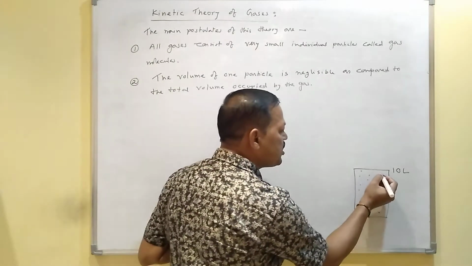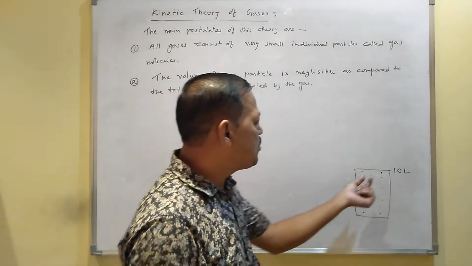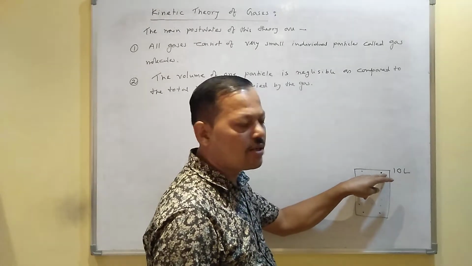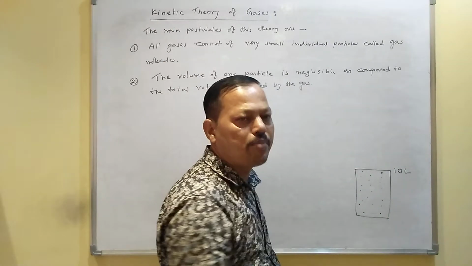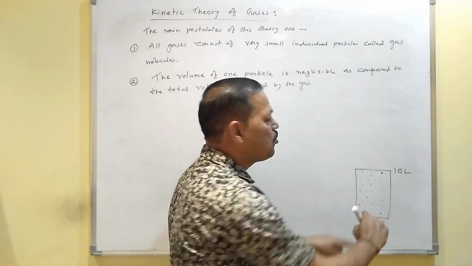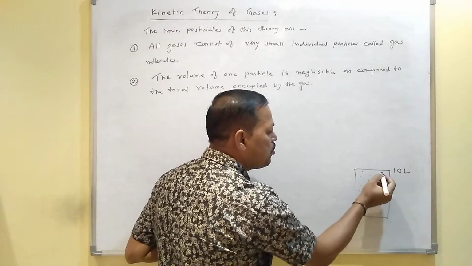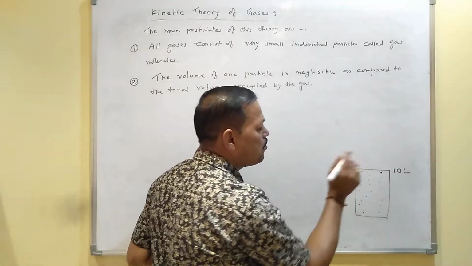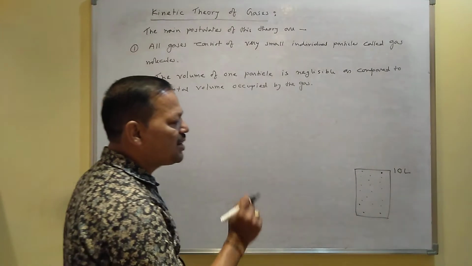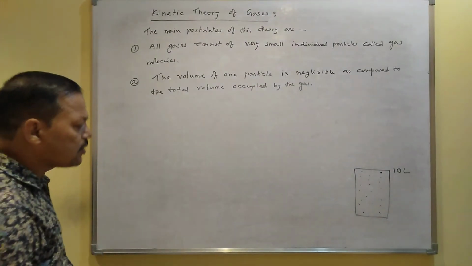But when you consider the volume of one particle, I mean the volume of one molecule, since the molecules are very small, when you compare the volume of one particle with the total volume, the volume of one particle is said to be negligible as compared to the total volume occupied by the gas, because the total volume we have seen is 10 liter. So according to the second point, the volume of one particle is negligible as compared to the total volume occupied by the gases.